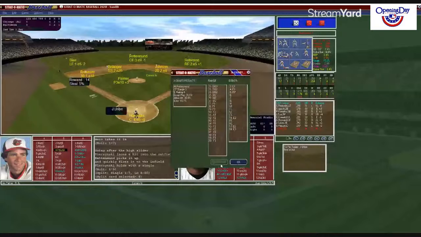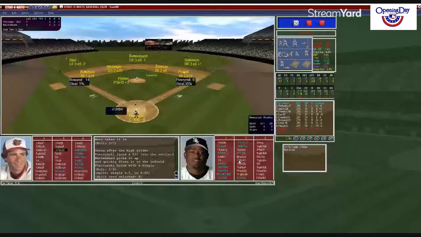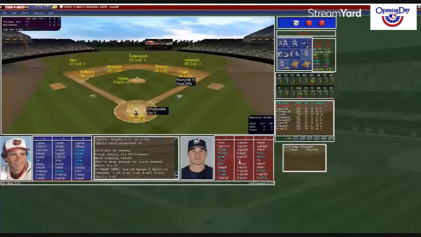He does. I'm trying to make a strong throw, but I believe it's going to score Rowland. Here comes Ruttman, and the throw not in time. Scores a run. RBI for Uribe. White Sox lead 1-0.